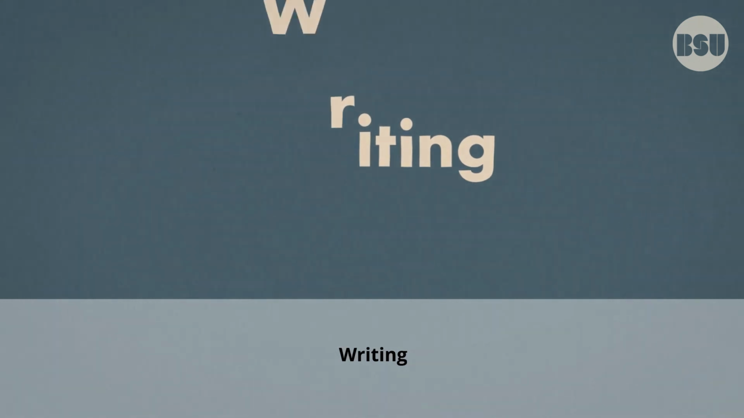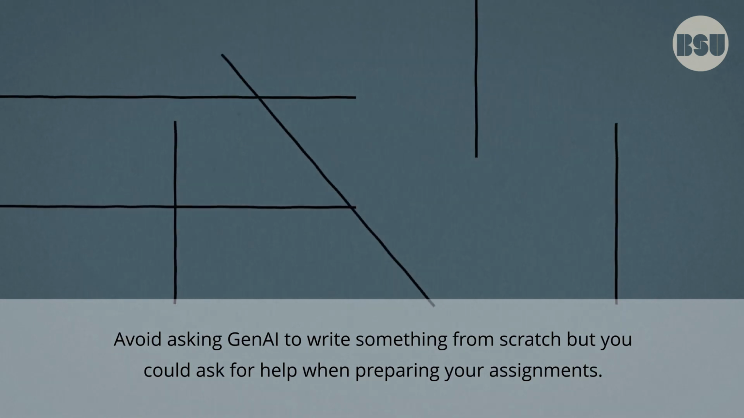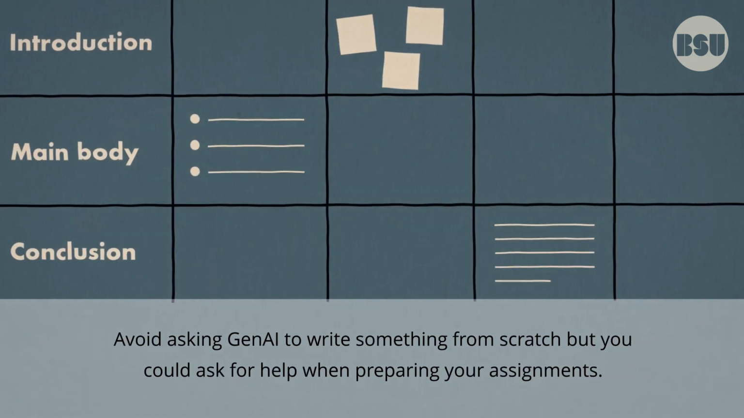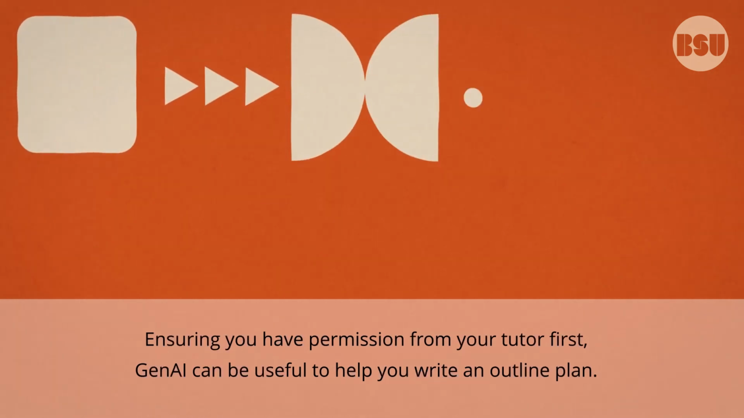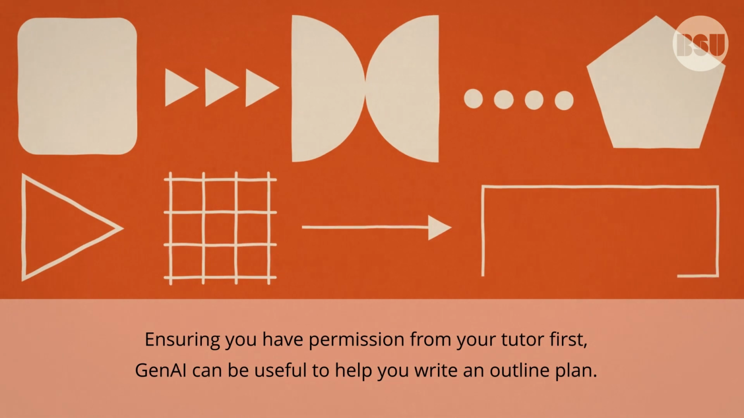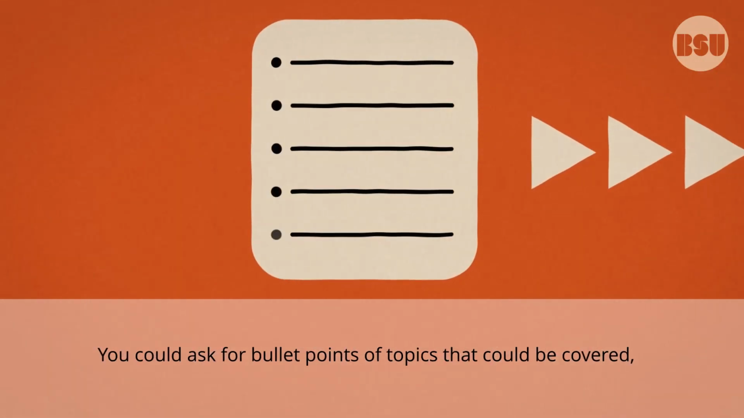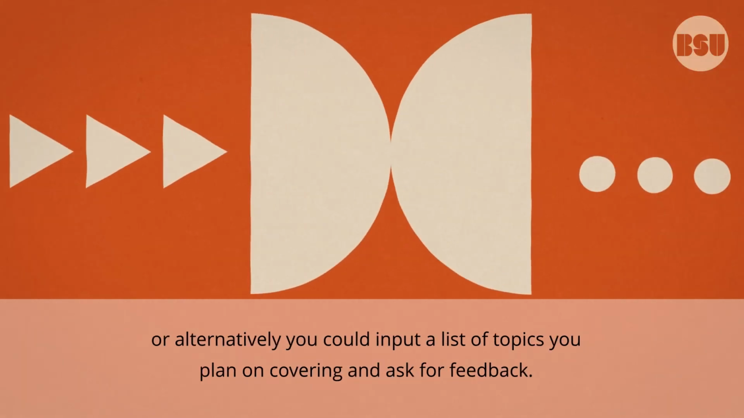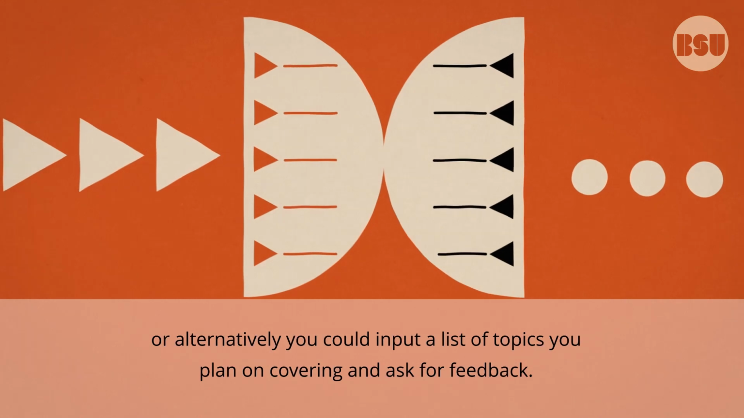Writing. Avoid asking GenAI to write something from scratch, but you could ask for help when preparing your assignments. Planning. Ensuring you have permission from your tutor first, GenAI can be useful to help you write an outline plan. You could ask for bullet points of topics that could be covered, or alternatively, you could input a list of topics you plan on covering and ask for feedback.